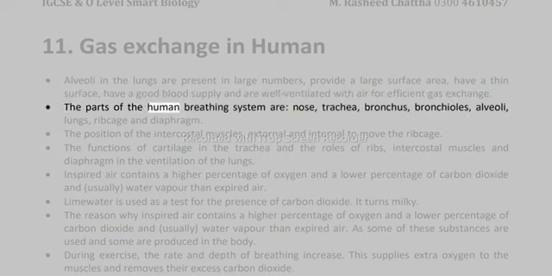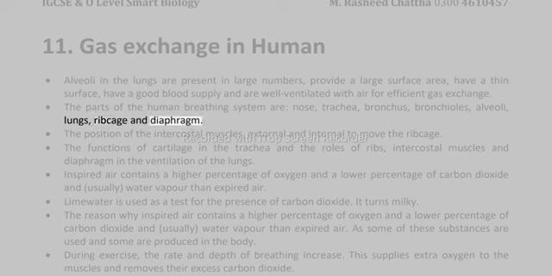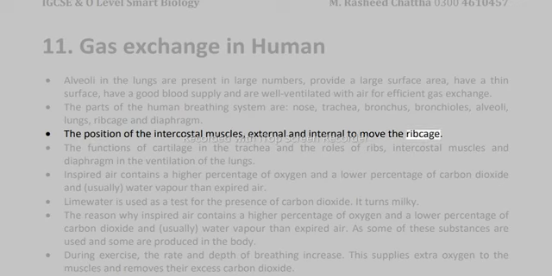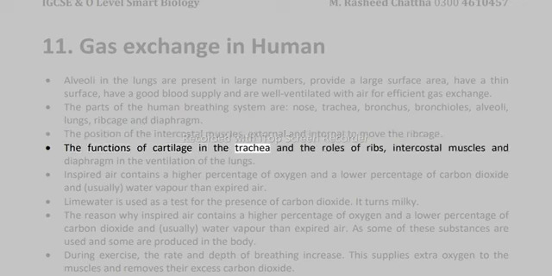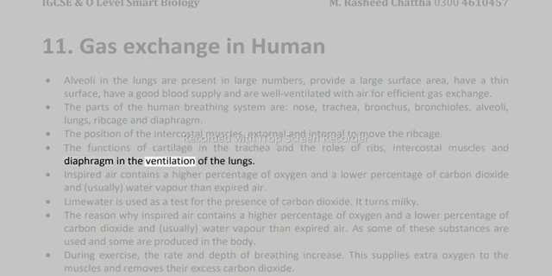The parts of the human breathing system are the nose, trachea, bronchus, bronchioles, alveoli, lungs, ribcage, and diaphragm. The position of the intercostal muscles, external and internal, moves the ribcage. The functions of cartilage in the trachea and the roles of ribs, intercostal muscles, and diaphragm in the ventilation of the lungs.